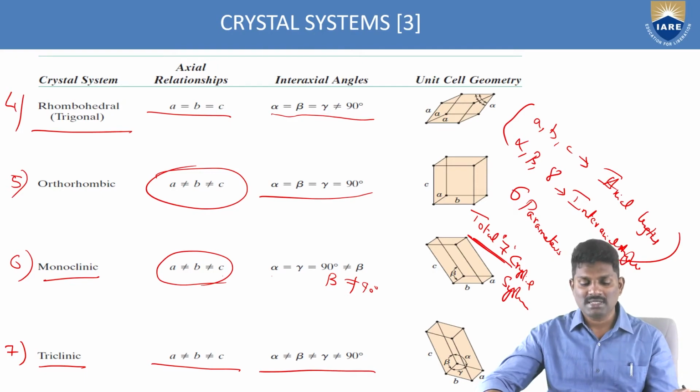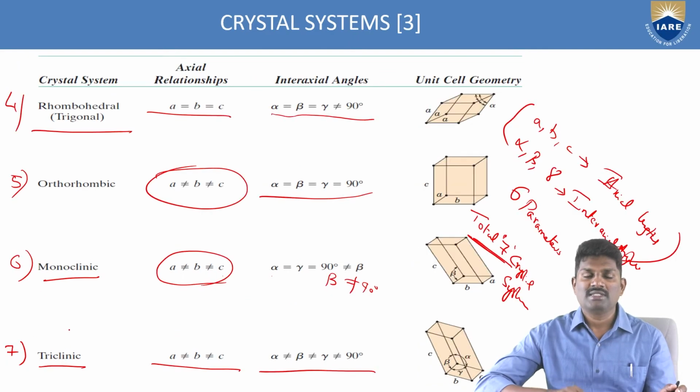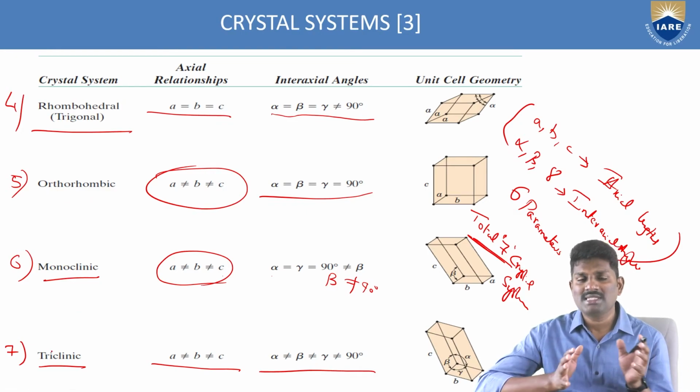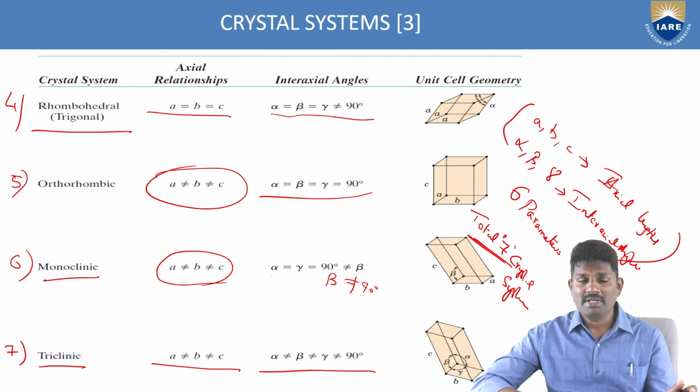So these 7 crystal systems, what we have discussed: the first one is the cubic, the second one is the hexagonal, the third one is the trigonal crystal system, the fourth one is the rhombohedral, fifth is the orthorhombic, sixth is the monoclinic, and seventh is the triclinic. So these are the 7 different types of crystal systems based upon these 6 parameters we are trying to alter.